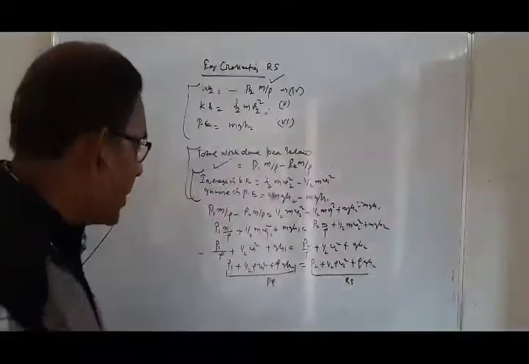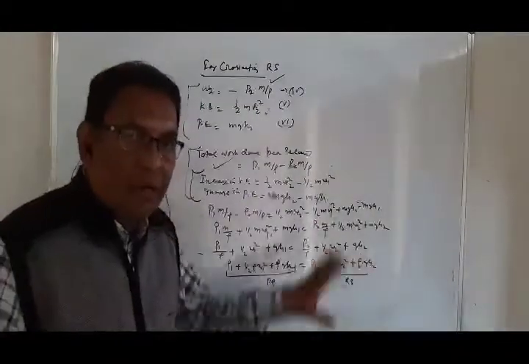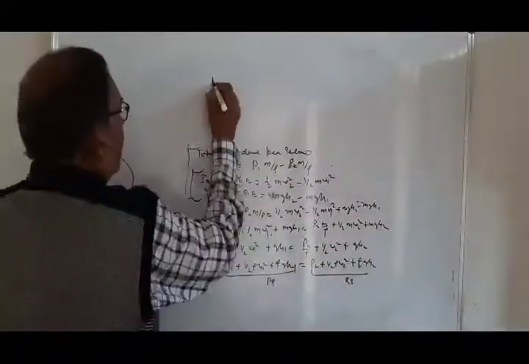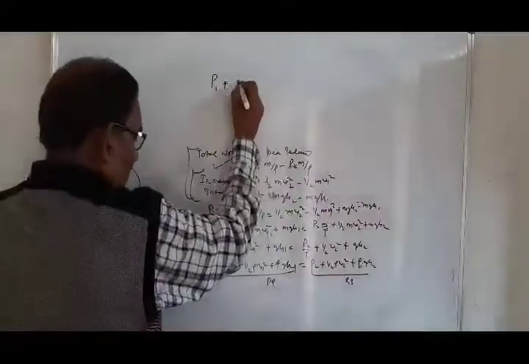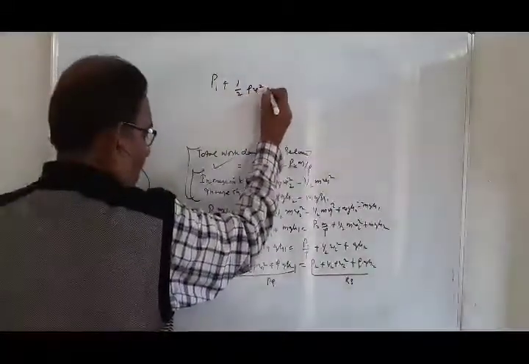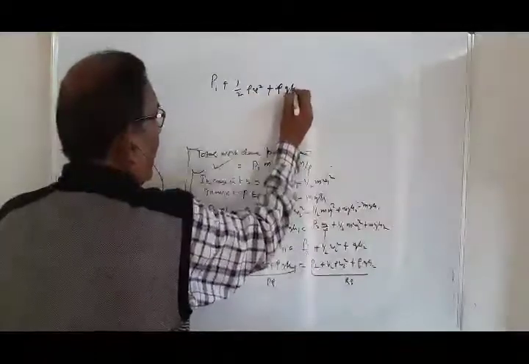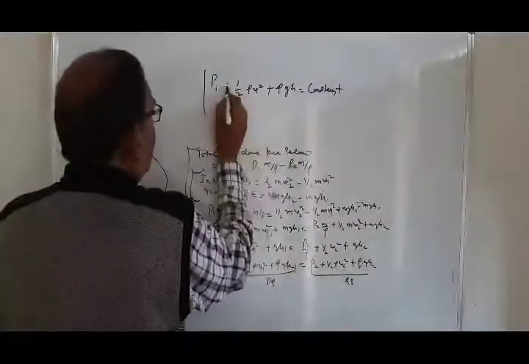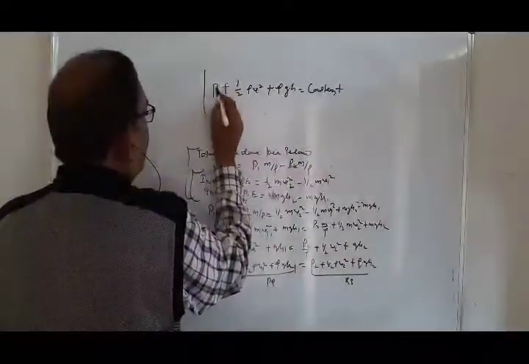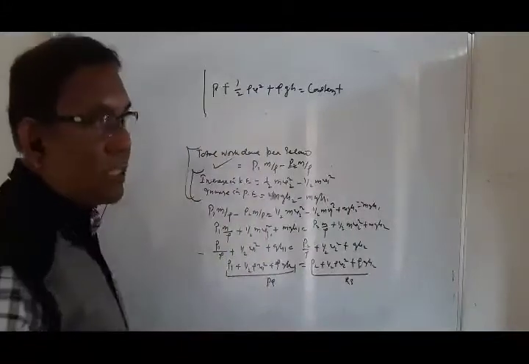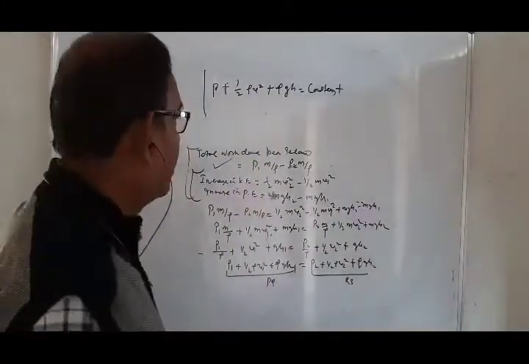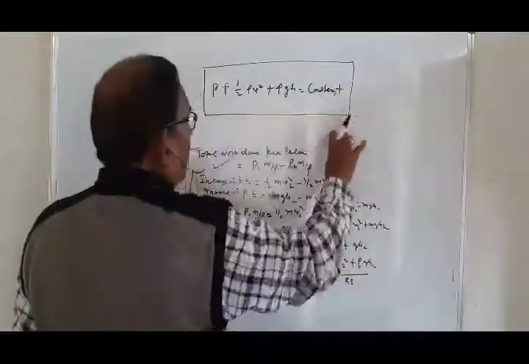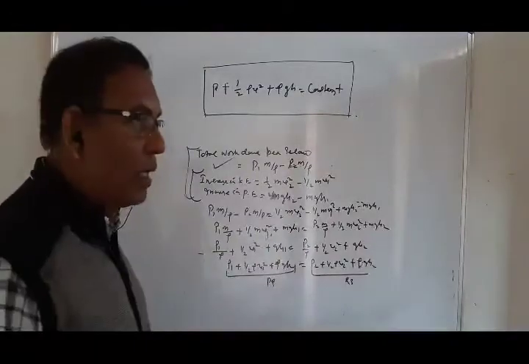So at each cross section, the sum of the three types of energy remains constant. In a general form, you write this as P plus half rho v square plus rho gh equals constant. So these are the three types of energy involved with the liquid, and the sum at any cross section flowing through a pipe remains constant, and the fluid must be incompressible and the flow must be steady.